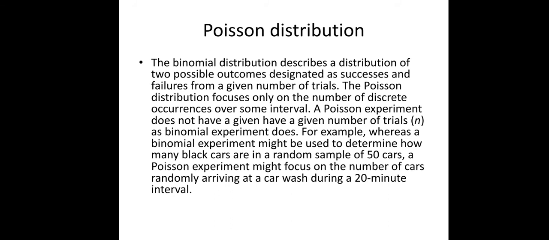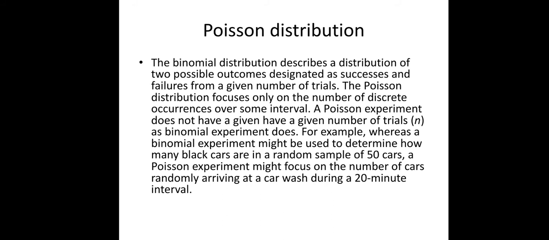The Poisson experiment does not have a given number of trials; the binomial experiment does. For example, in a binomial experiment we determine the black cars in a random sample of 50 cars, and a Poisson experiment might be focused on the number of cars randomly arriving at a car wash during a 20 minute interval.